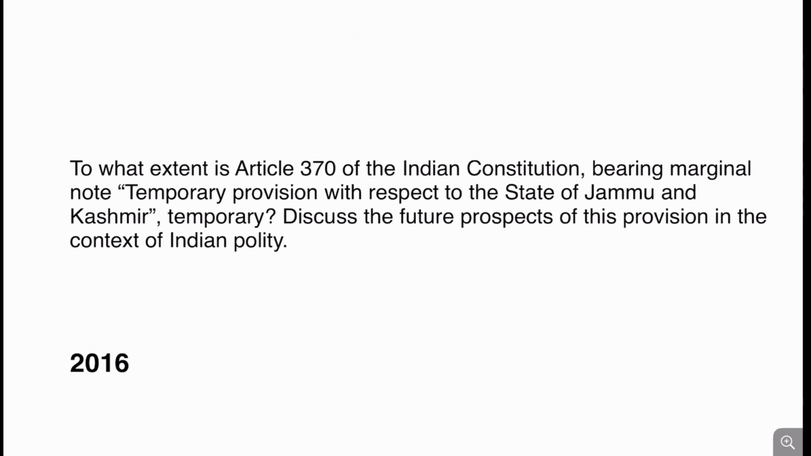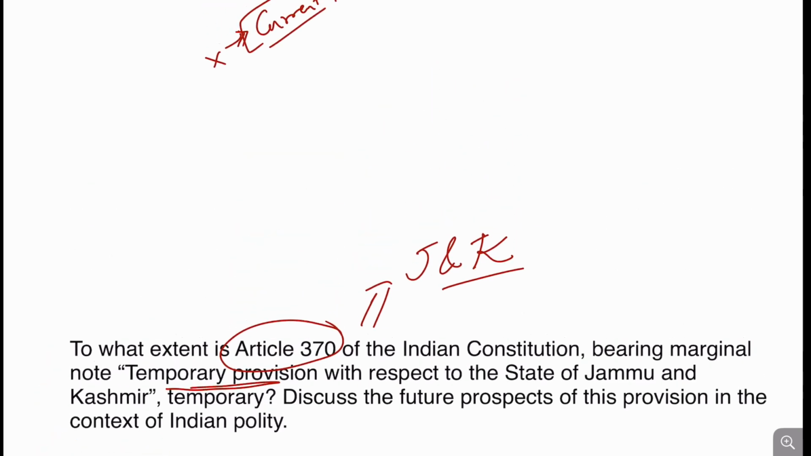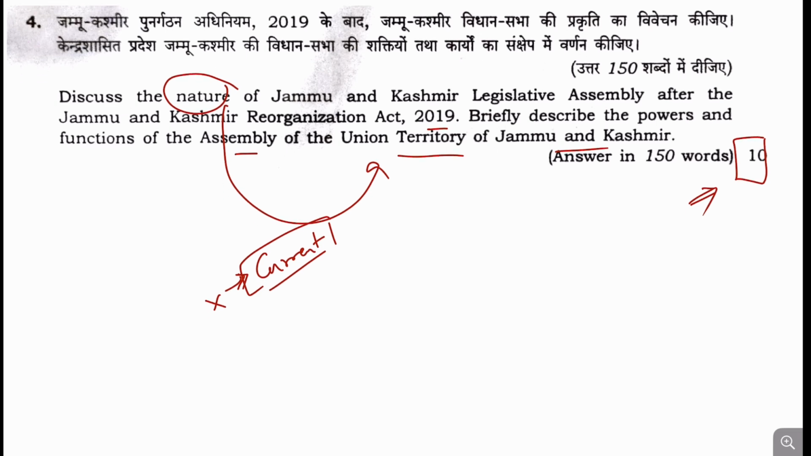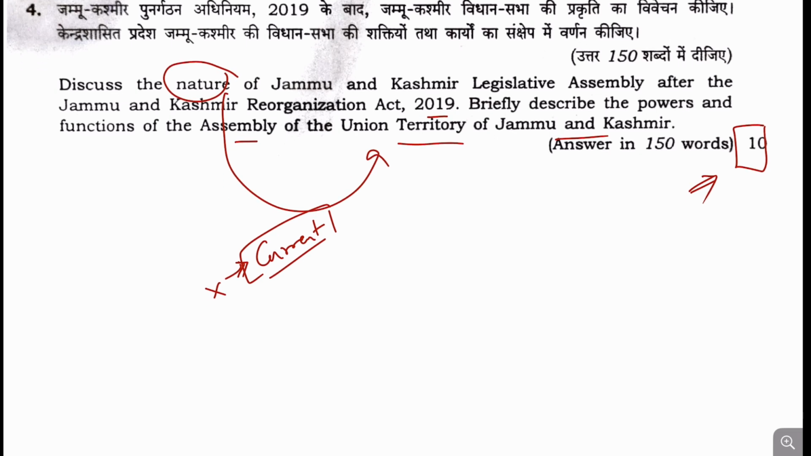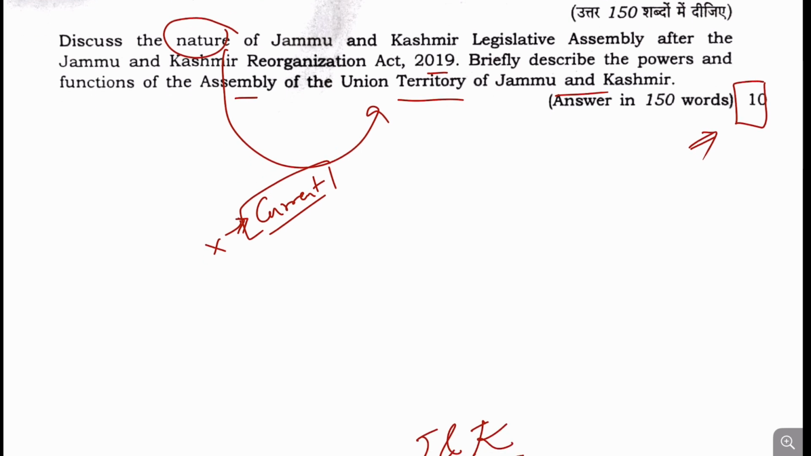So if we analyze the previous questions, to what extent Article 370 of the Indian Constitution, bearing the note temporary provisions, was asked in 2016, when Jammu and Kashmir had a temporary provision under Article 370. But now, when the Jammu and Kashmir Reorganization Act has been passed, it has become a union territory, right? So this is how this question is a bit different from the previous questions.